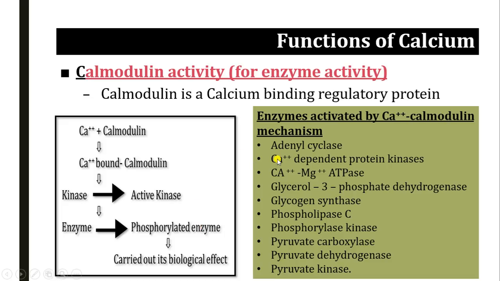Here it is like adenyl cyclase, calcium dependent protein kinases, calcium magnesium ATPase, glycerol 3-phosphate dehydrogenase, glycogen synthase, that is an important enzyme of glycogenesis, phospholipase C, phosphorylase kinase, pyruvate carboxylase, pyruvate dehydrogenase, and pyruvate kinase. So these are all the enzymes. They are activated by the calcium calmodulin complex and by phosphorylation.